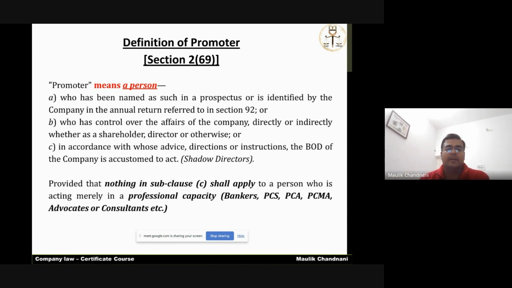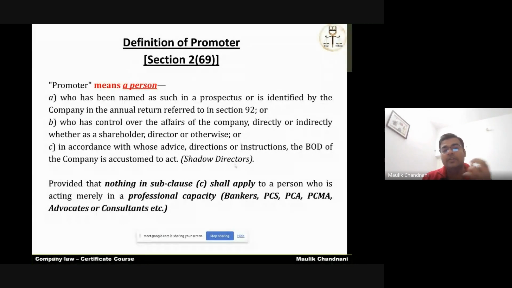Next is the person in accordance with whose instructions, directions or advice the board of a company is accustomed to act. Normally, these people don't come to the front of the company, they control the company from the back. These persons are known as shadow directors or shadow promoters.